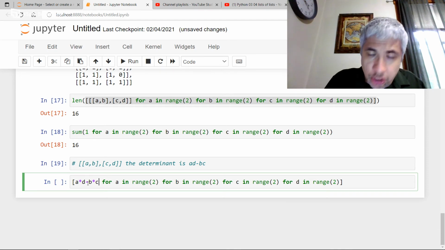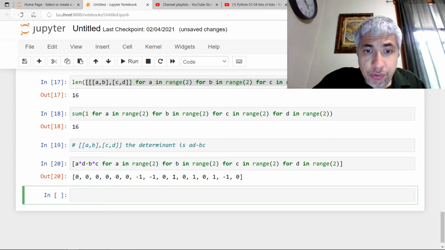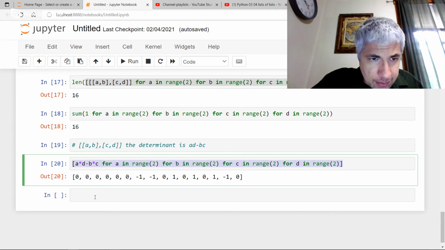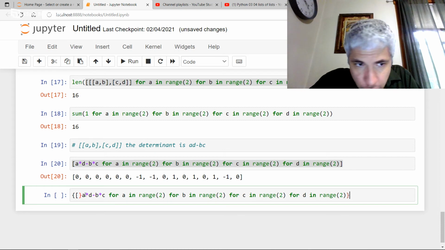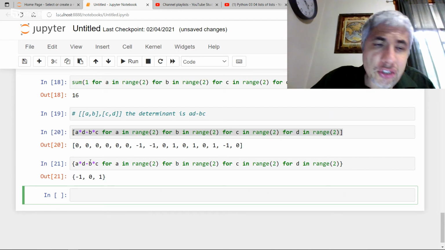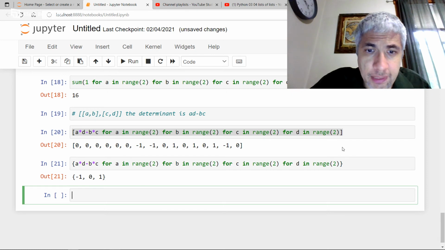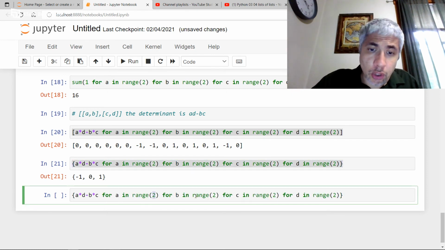I just put the determinants there, and I see I've gotten these with repetition. But what if I just want to know what they are, since maybe I don't need to know which determinants go to which? So I will do something like this, and these are all the possible values of determinants that I could get with matrices with 0 and 1 as entries.